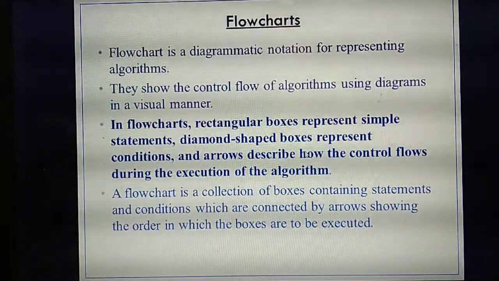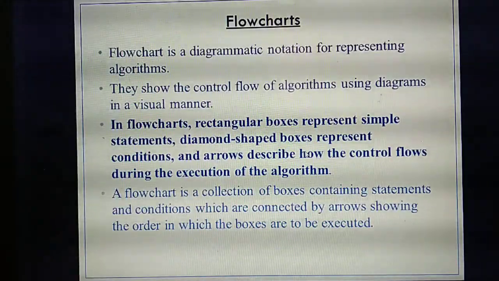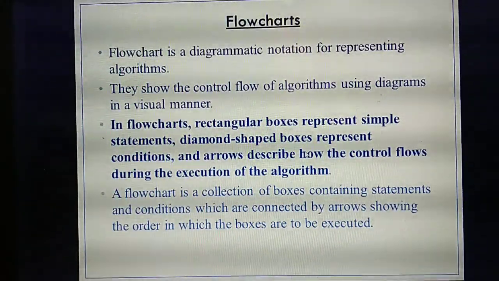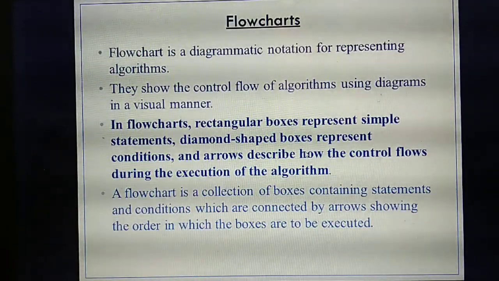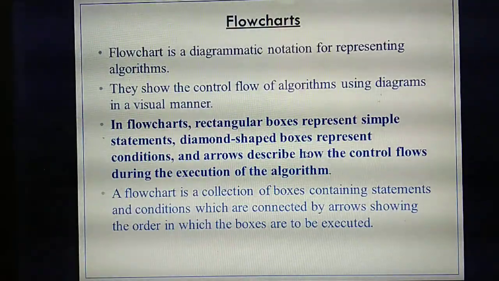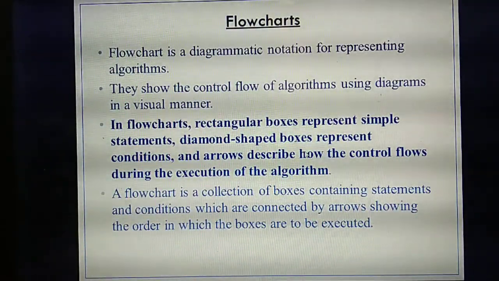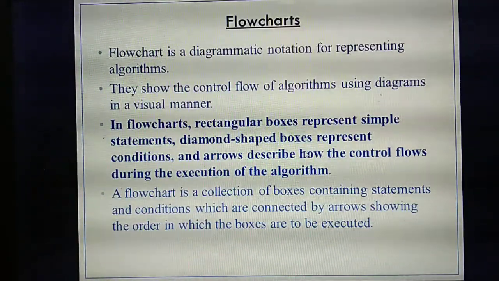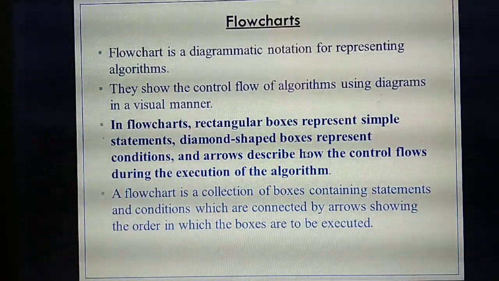So listen, these are the ways. This is very important in a flowchart. In a flowchart there are lots of boxes, but they have given only the simple ones. The rectangular box represents a simple statement. If you are giving a simple statement, you give it in the rectangular box. Same thing: if you are going to check any condition, you give that condition in which box? The diamond shape box. Then the arrow means flow of control.